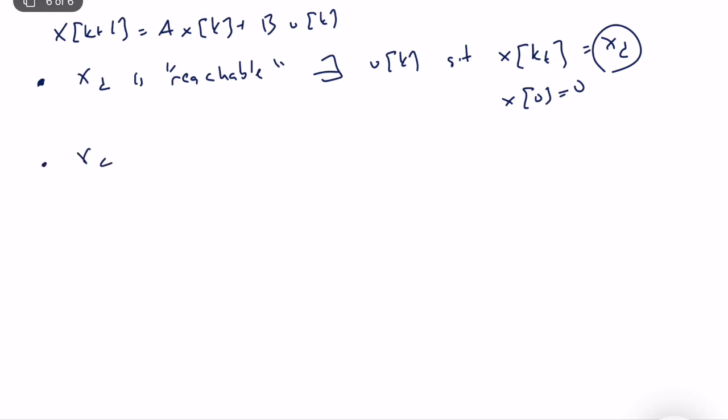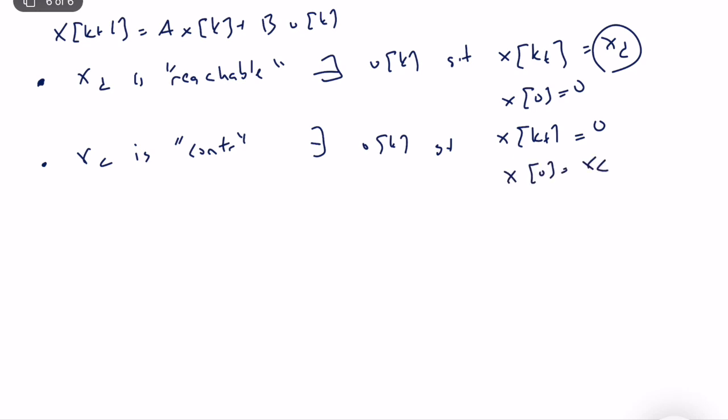Similarly, like controllability, x_c is called controllable if there exists another input vector, which can be similar or different, such that x(k_f) is equal to 0, for some k_f, given that x(0) is equal to x_c. So if we start from an initial condition and our state goes to 0 in finite time for an appropriate input vector, we call it controllable.